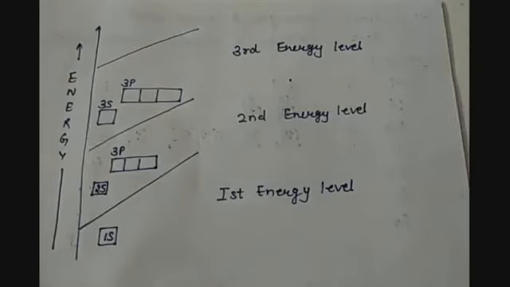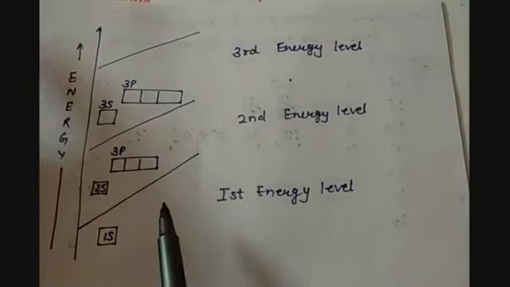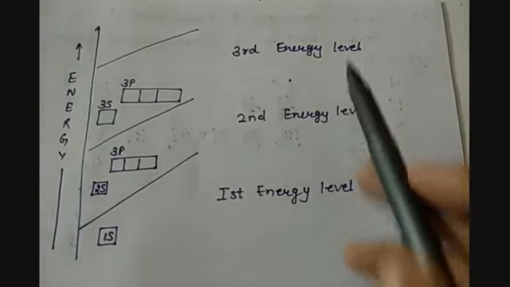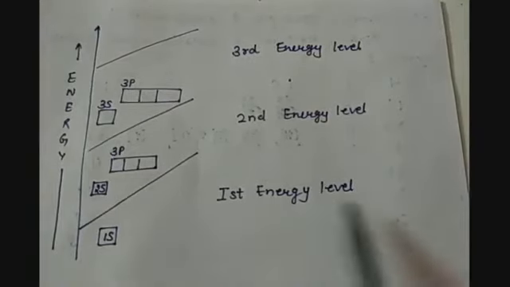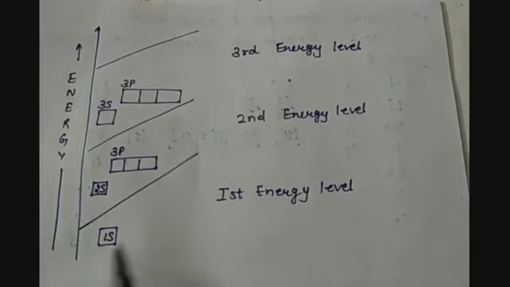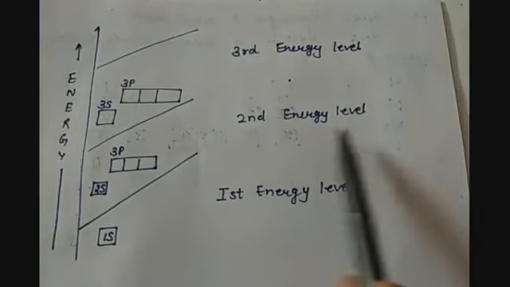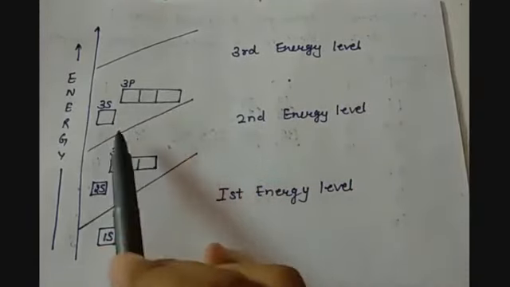With this you can understand that as the energy level increases, the subshells are filled this way. The first energy level has only 1s, in which 2 electrons can be accommodated. The second energy level has 2s and 2p subshells, so we can have 8 electrons in it. The third energy level has 3s and 3p. The fourth energy level will have 4s, 3d and also 4p. So accordingly the energy levels are filled.